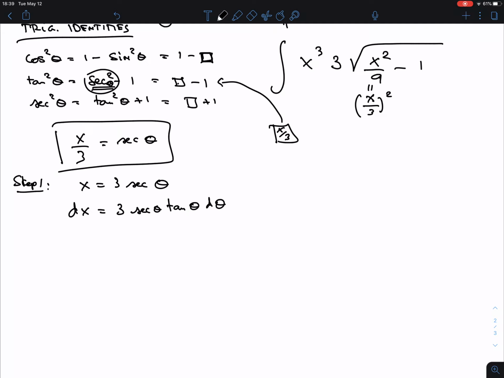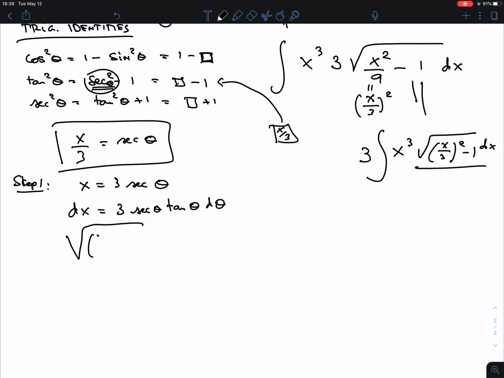What I also want to do is make sure that the radical is actually gone. So let me rewrite. What we had so far was the 3 that I take out, x cubed, and then radical x over 3 squared minus 1 dx, right? Oh, my dx was gone here. And it's not a silly thing to do here because we often need this.